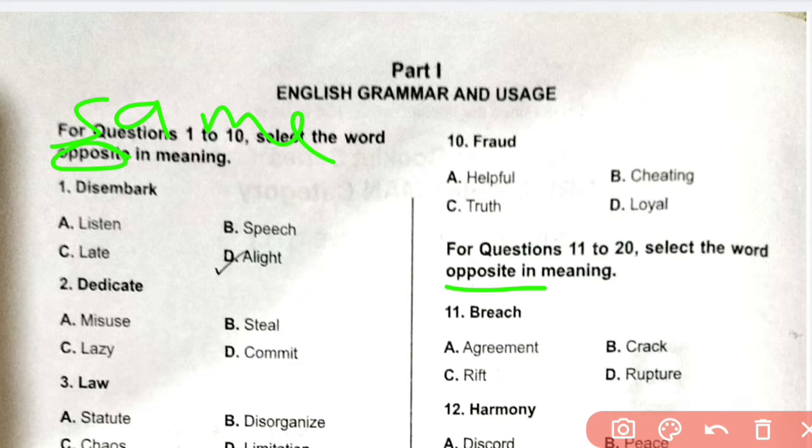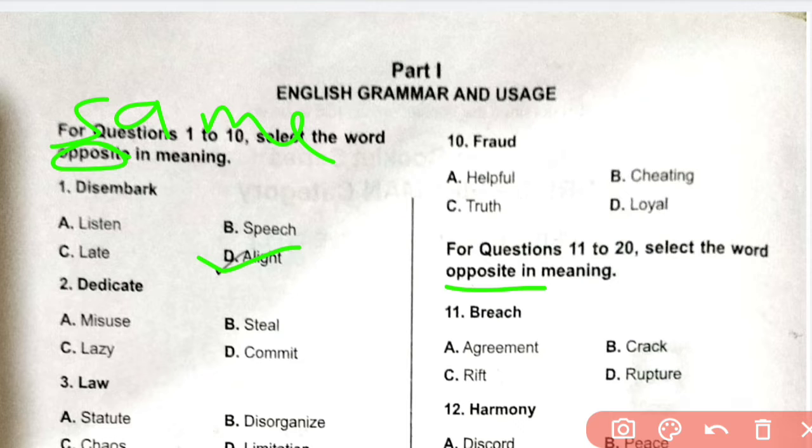Same meaning. This is wrong for series B. For other series it is correct. Okay. Question number 1. Disembark. Correct answer is alight. D. Alight.